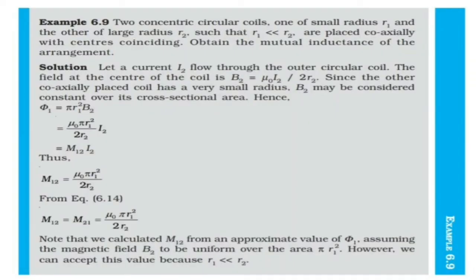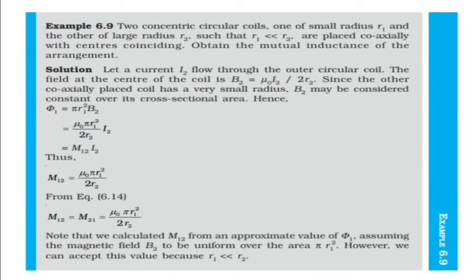Now we will discuss one example question which is from mutual inductance. Example 6.9. Two concentric circular coils, one of small radius R1 and the other of large radius R2, such that R1 is very much less than R2, are placed coaxially with centers coinciding. Obtain the mutual inductance of the arrangement. So here we have two circular coils instead of solenoids, and they are kept with their centers coinciding.